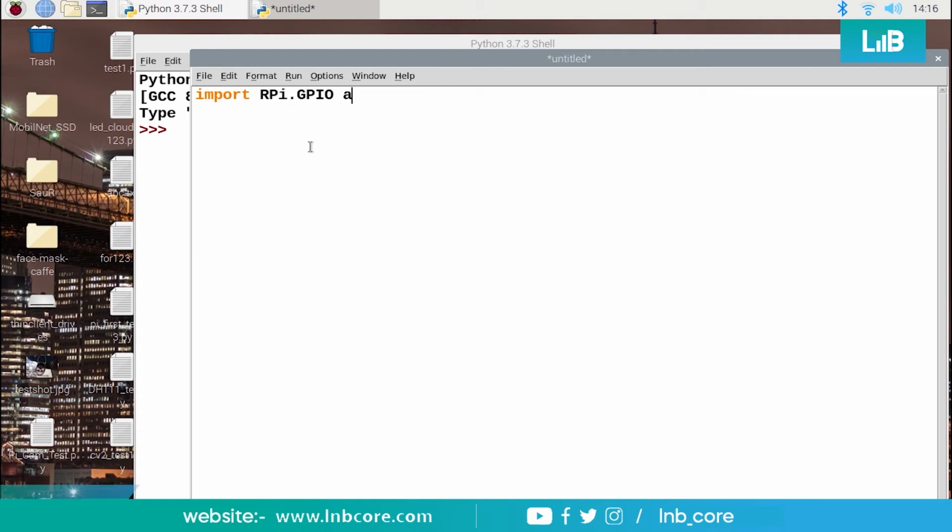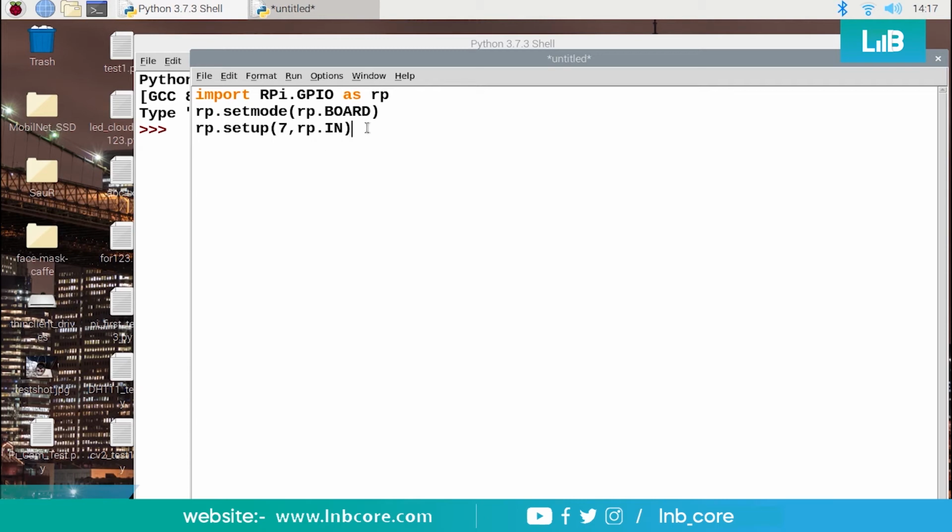RPi.GPIO as, suppose, rp. rp.set_mode within bracket, rp.BOARD, right? Then rp.setup within bracket, pin number 7, rp.IN, right? So I'm going to use the same pin. I can use pin number 17, pin number maybe 11, pin number 13, any pin, whichever you like to connect with the sensor.